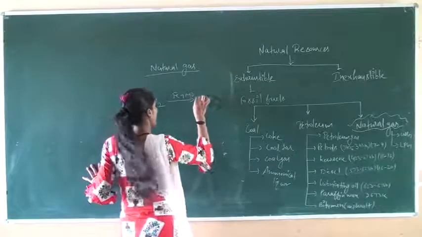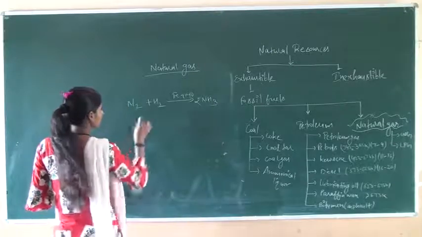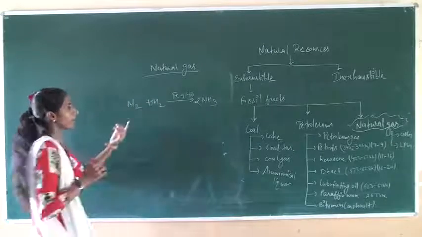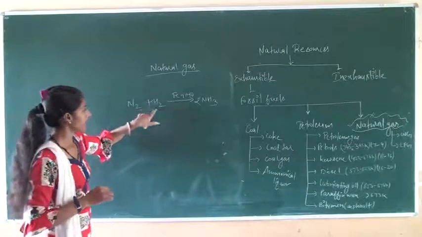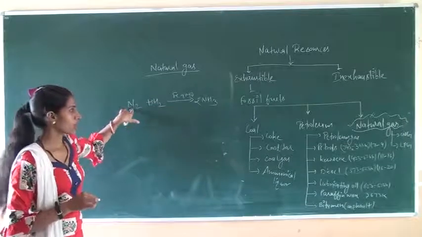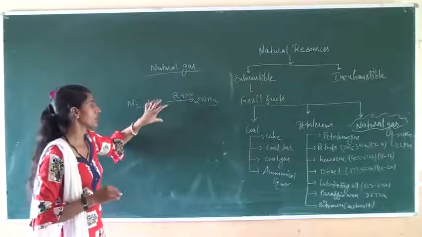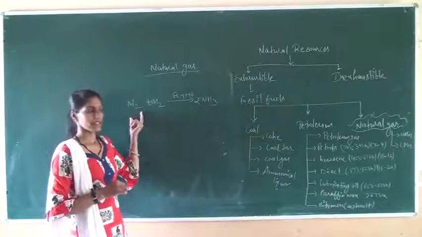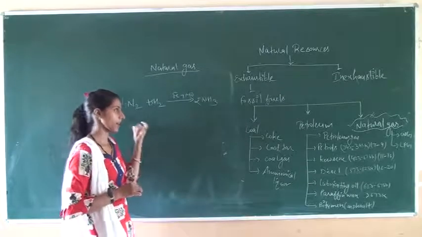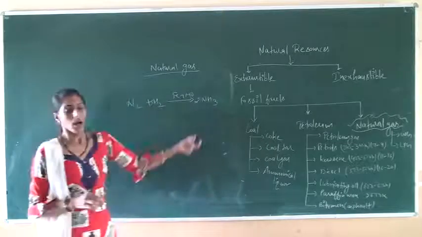Here our product is ammonia. Hydrogen is manufactured, and this hydrogen further reacts with nitrogen, and iron and molybdenum act as a catalyst, which takes part in the reaction only to make the reaction so fast that we easily get our product, which is ammonia.